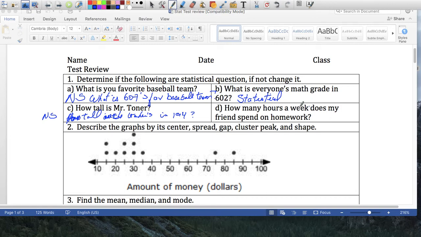How many hours a week does my friend spend on homework? Well, it's only one friend, so it's going to give you one answer. So maybe you can change that. How many hours a week do my friends spend on homework? So as it was, it was non-statistical. If you make that change, it becomes statistical, because if you're asking all your friends, you're going to get different answers.